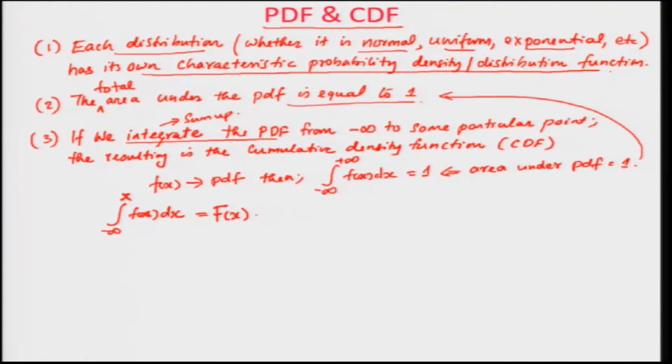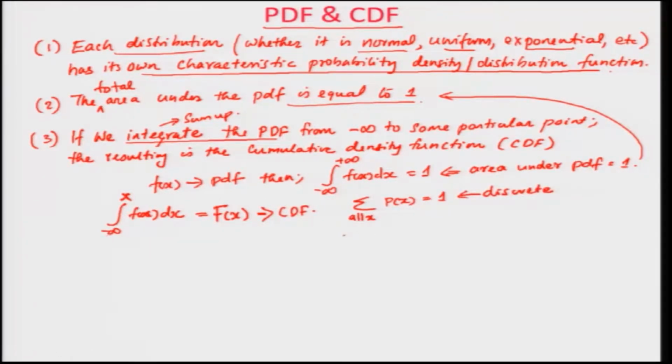which is the CDF. So, integrating from minus infinity is the case of continuous distributions. In the case of discrete cases, you can write the same thing as the sum over all x of the probability of x equal to 1. This is the case of your discrete.